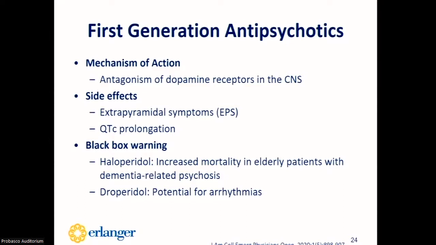The two agents have their own black box warning. With haloperidol, there is an increased risk of mortality in elderly patients with dementia-related psychosis, and with droperidol, there is the potential for arrhythmias.